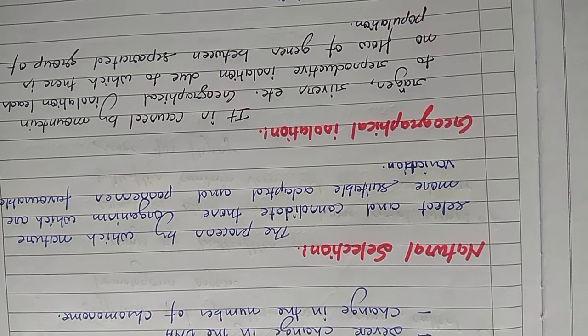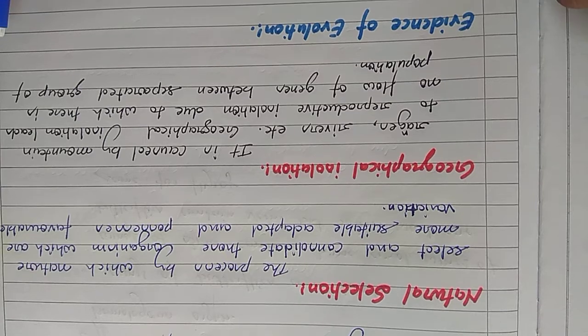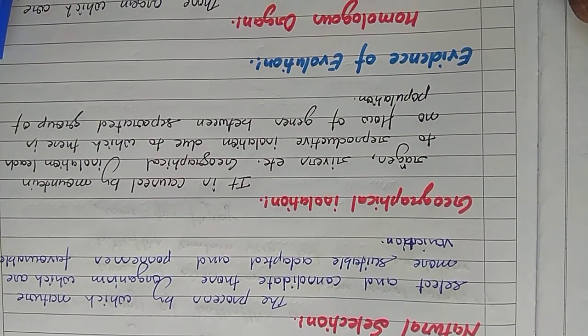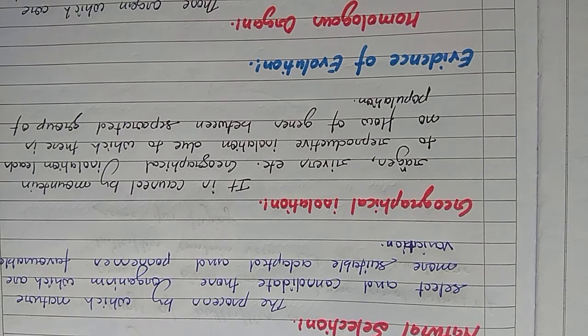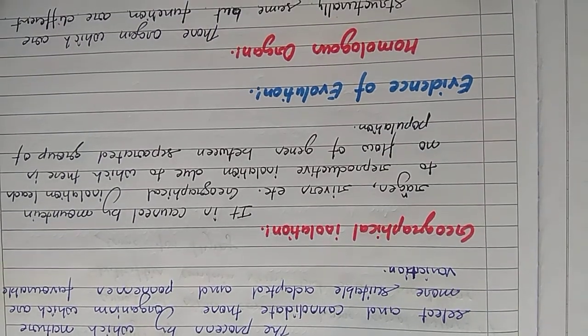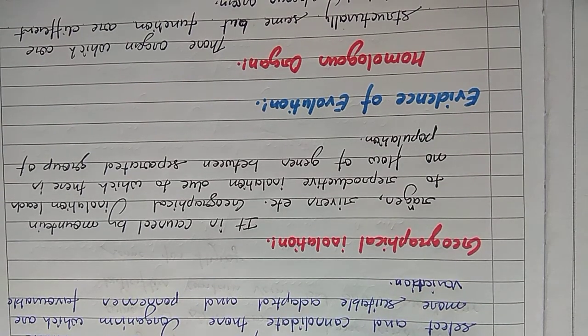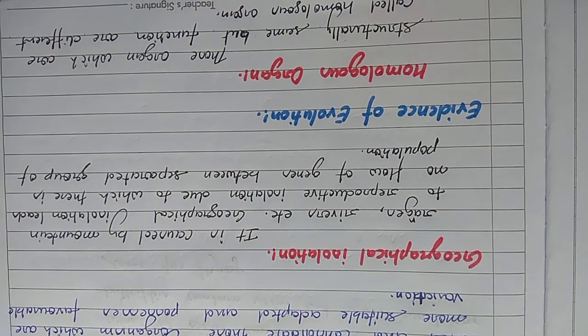Now we discuss the next topic, which is evidence of evolution. First we discuss homologous organs. Homologous organs are those organs which are structurally the same but whose functions are different.